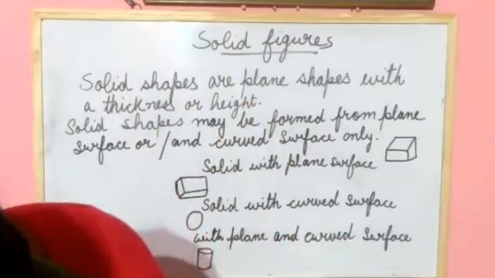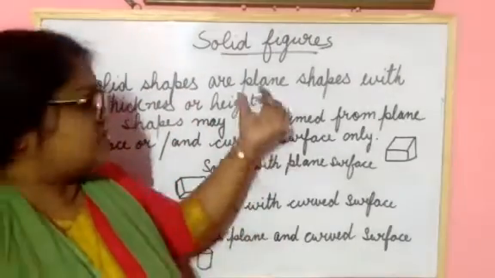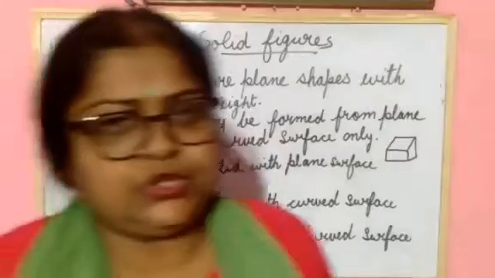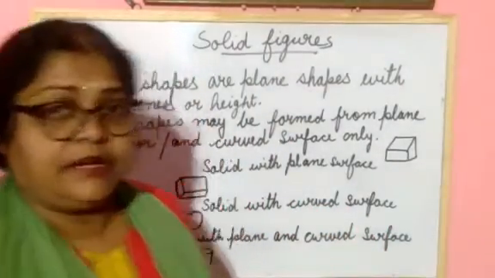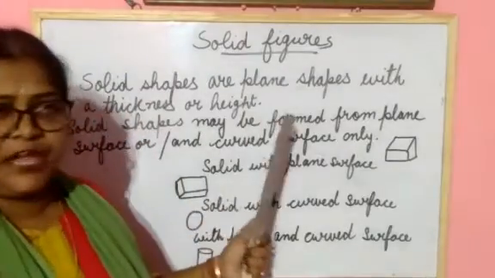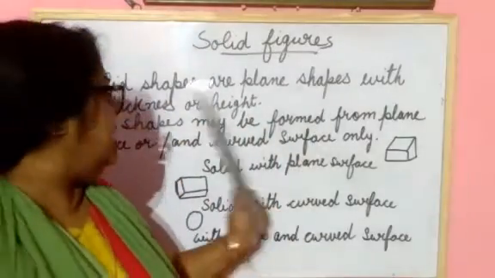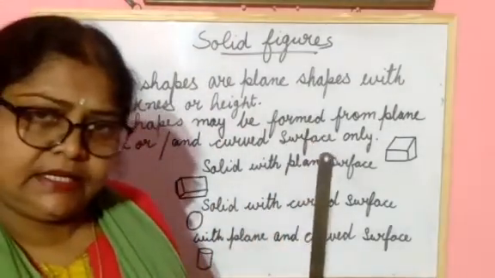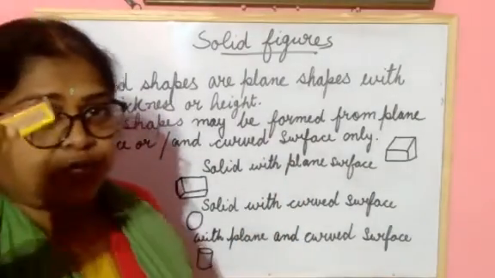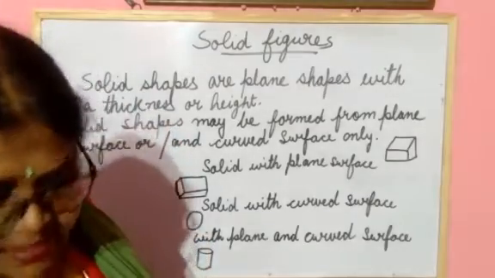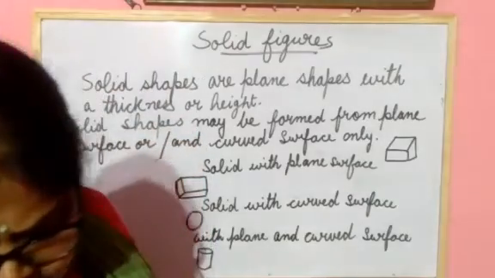So it is clear to you all what you have learned today about a solid figure. What have you learned today about solid figure? In this figure, you have learned that solid shapes are plane. Which type of shape is solid having? Solid shapes are plane with thickness or height. The example I have shown you, matchbox, has thickness and also has height.